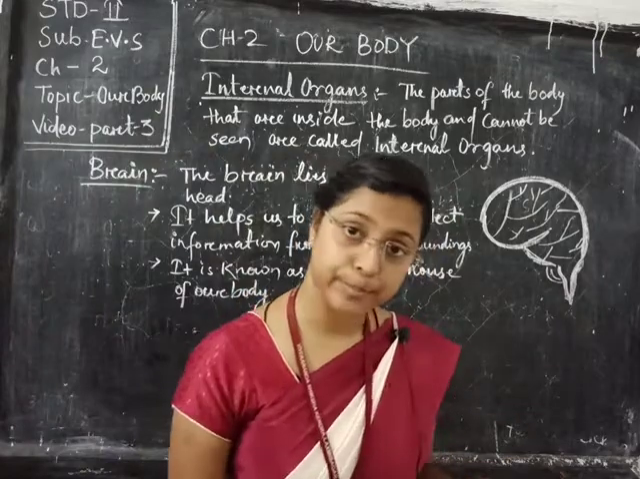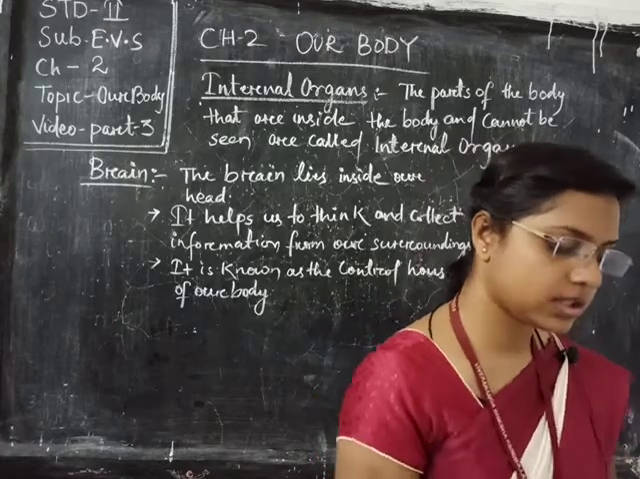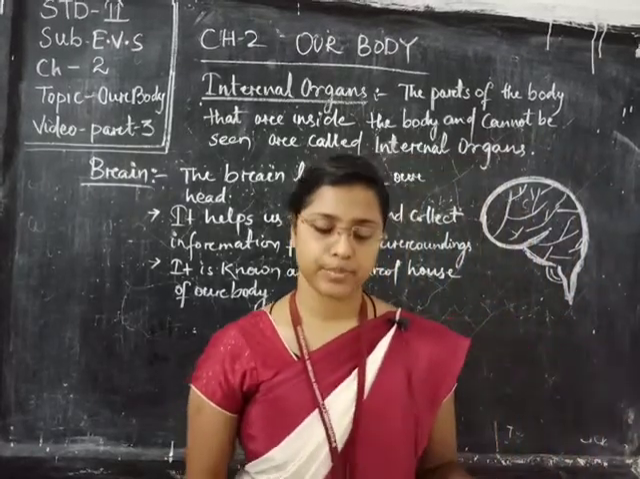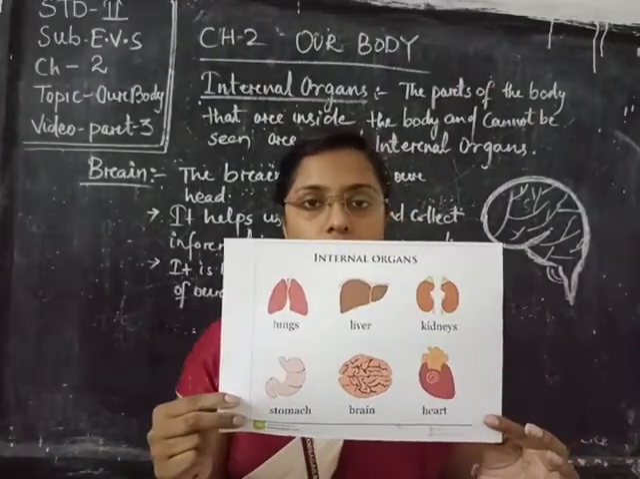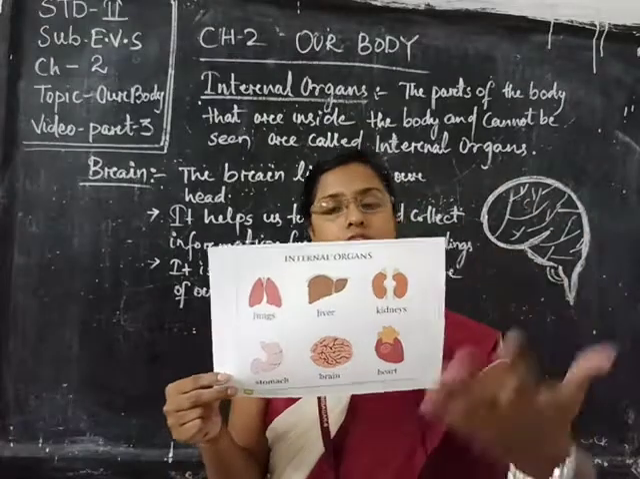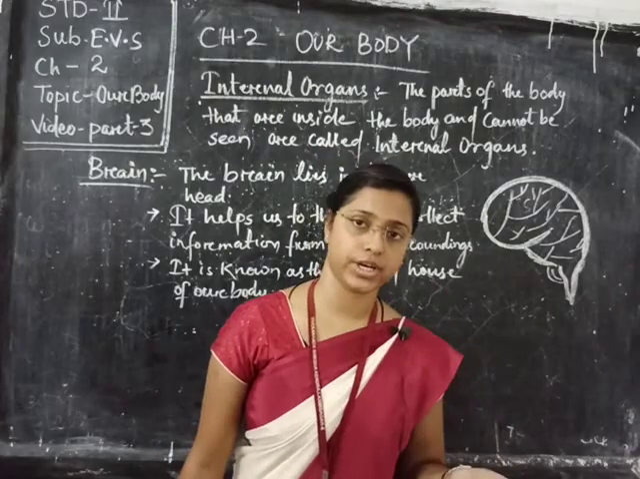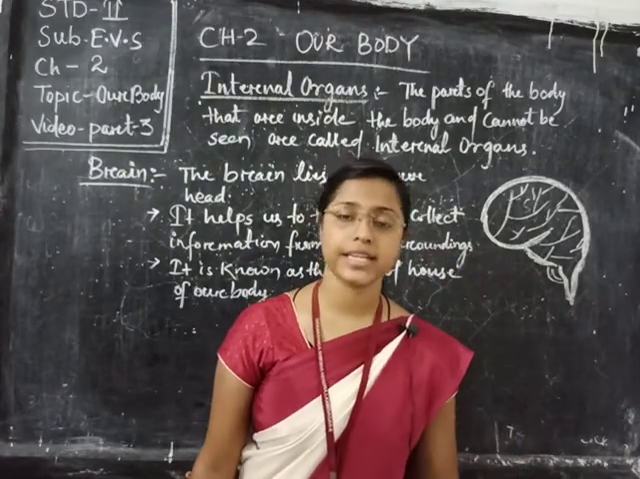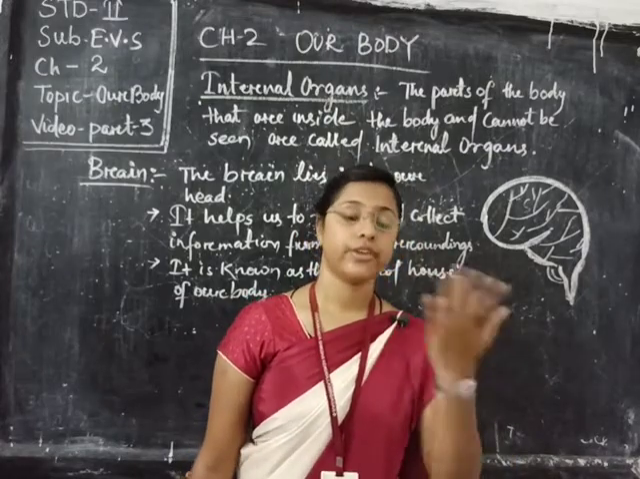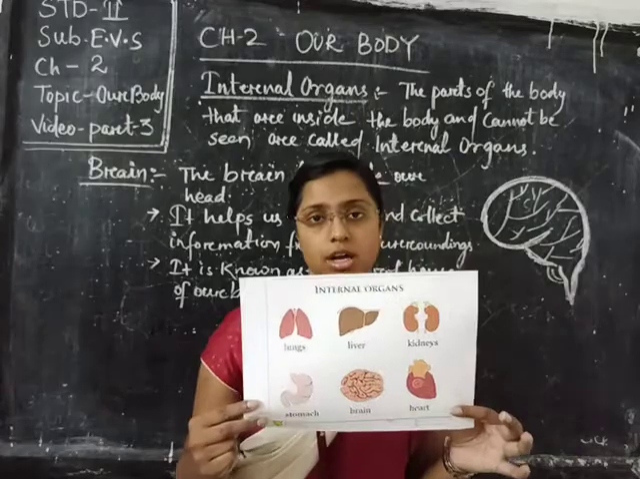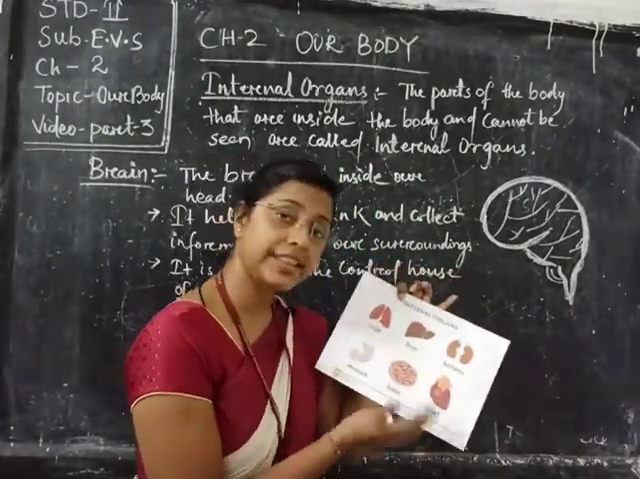So what are the examples of internal organs? There are very different types of organs. There are so many examples. First of all, I will show you this picture. See everyone, these are our internal organs. Have you seen these organs outside of your body? No. You have seen your hands, legs, belly, chest, neck, mouth, face, but not these organs, because these organs are inside our body which we cannot see, and that's why they are known as internal organs.